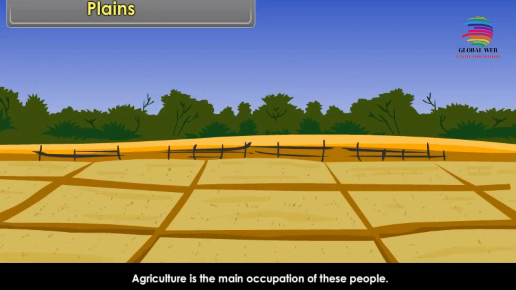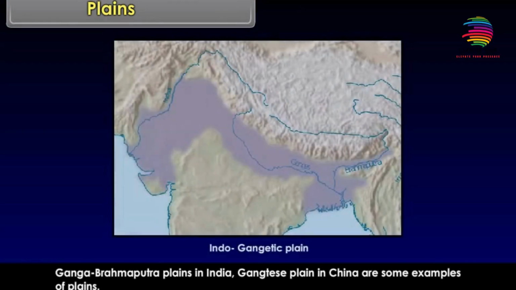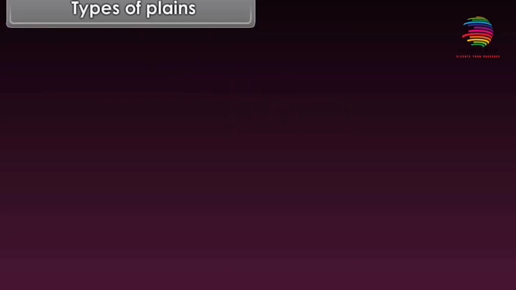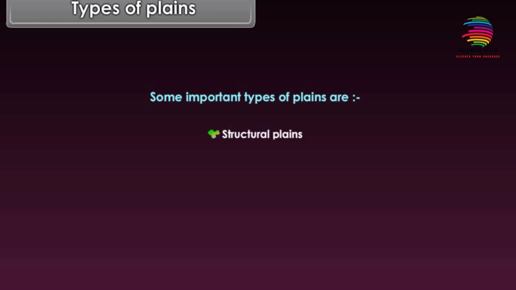Agriculture is the main occupation of these people. Ganga-Brahmaputra plains in India, Ganges plains in China are some examples of plains. Types of plains. Some important types of plains are structural plains, erosional plains, depositional plains.